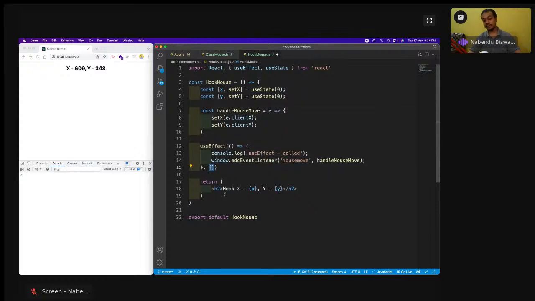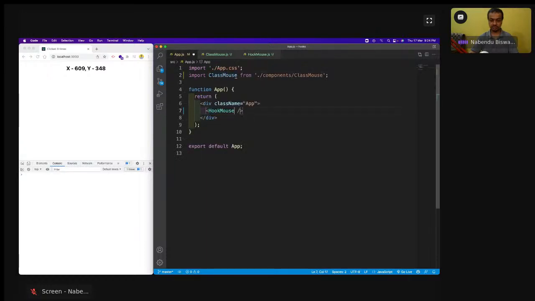So empty array means what? Empty array means it will run in the componentDidMount way. componentDidUpdate will not run. I have called this useEffect called for one reason here. So this hookMouse I have done, and then I'll come here and have HookMouse, and I'll save. See now HookMouse is there, and useEffect called has been done.